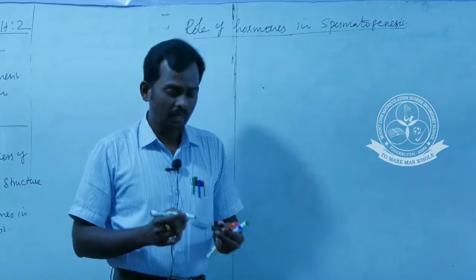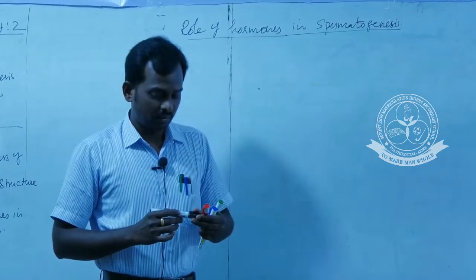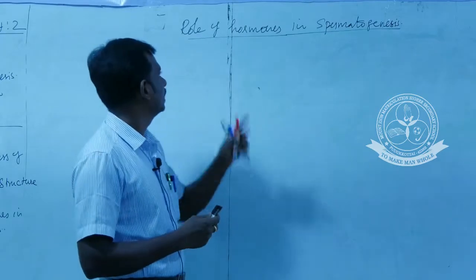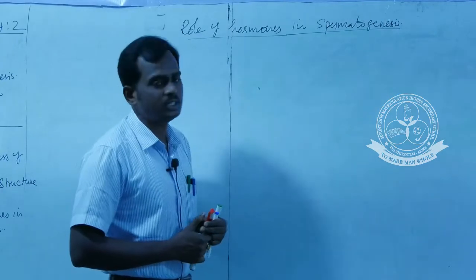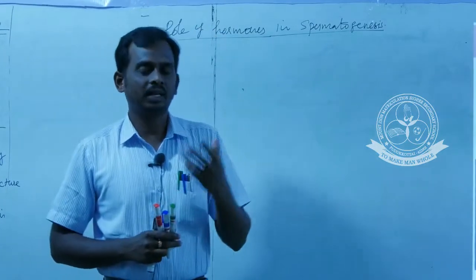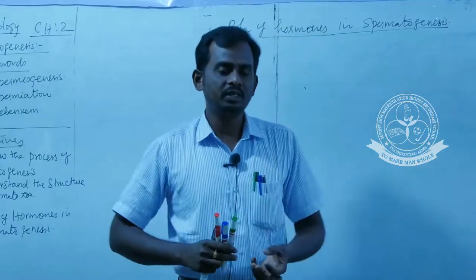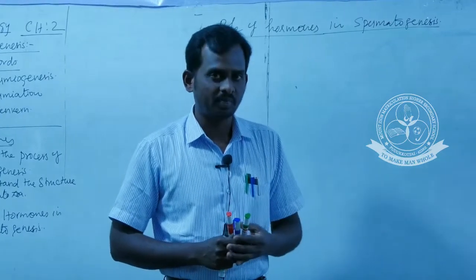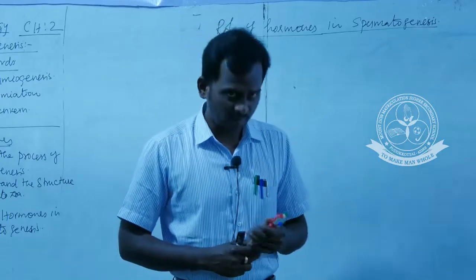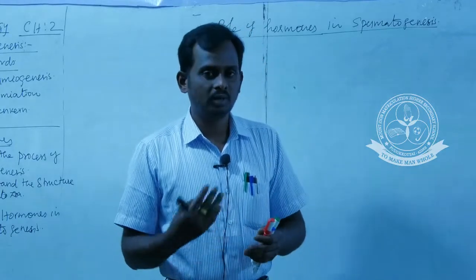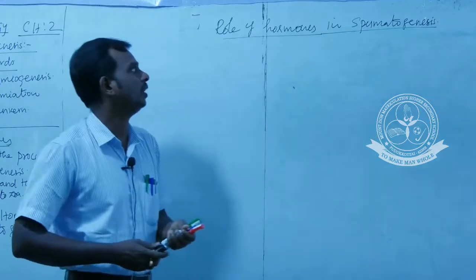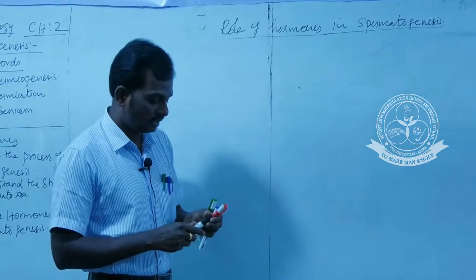That's all. The last part of the gametogenesis process, the spermatogenesis process, is the role of hormones in spermatogenesis. So what does this title explain? What are the hormones that influence the formation of sperm, or what are the hormones essential for formation of spermatozoa? This is what we are going to discuss in this part. That means the role of hormones in spermatogenesis.